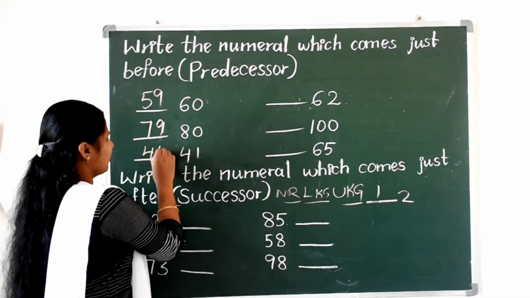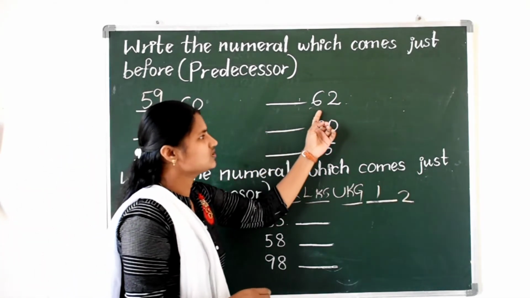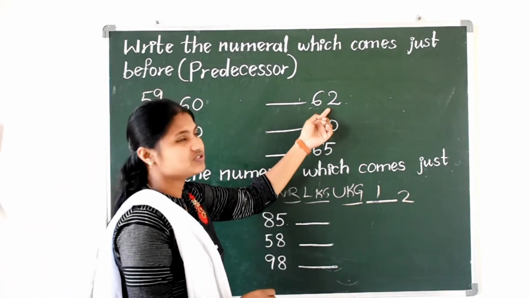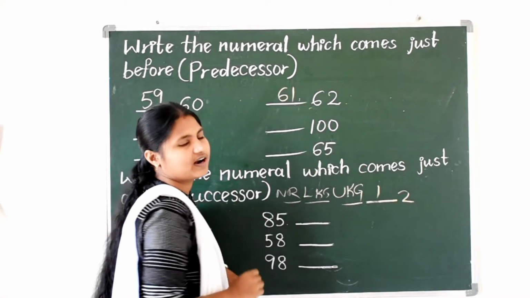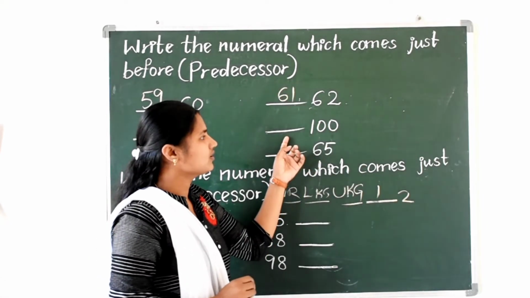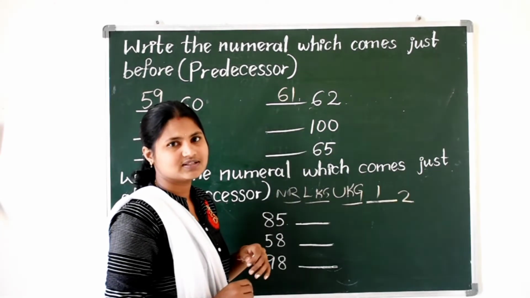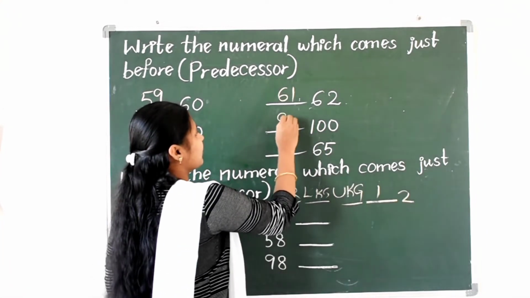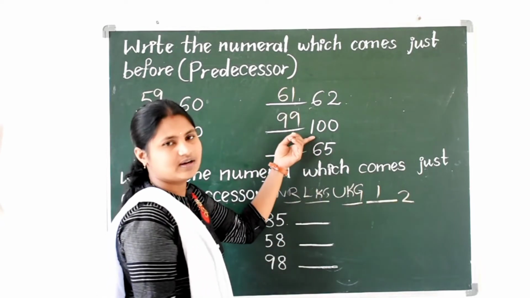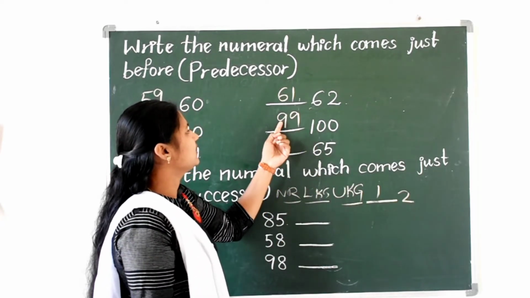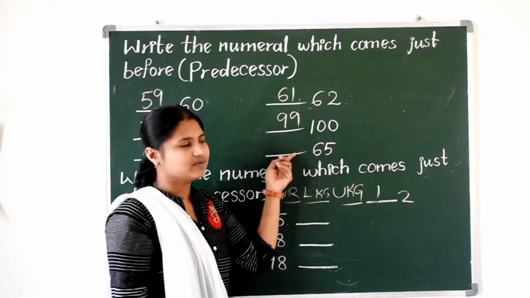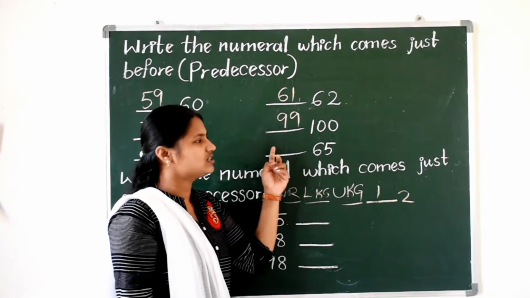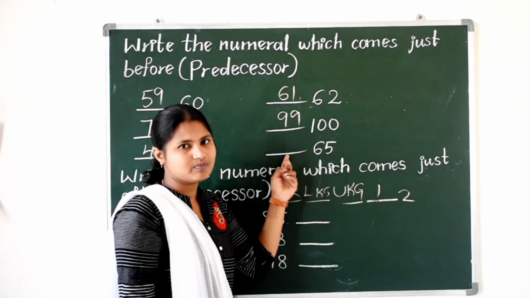Very good, 40. And before 62, the predecessor of 62, is 61. Predecessor of 100. Which number comes before 100? Yes, after 99 only 100 comes. So the predecessor of 100 is 99. And will you do this one? Before 65. Just write one before question.